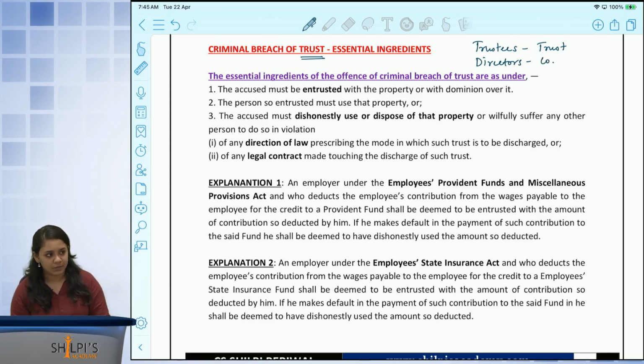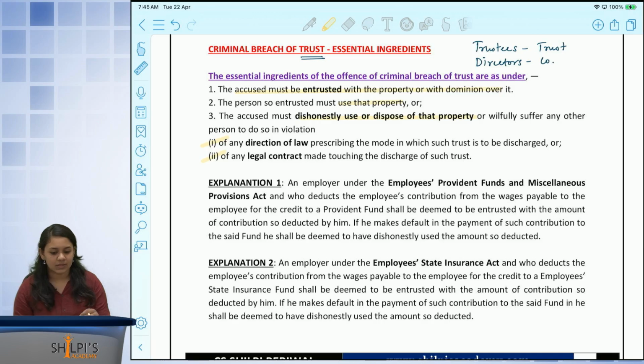Now, if these people are being entrusted with some property, that is, the accused is entrusted with the property or dominion over it, he must use that property. This director, trustee, friend, etc. must be actually using that property. While using that property, he must dishonestly use or dispose of that property in violation of any direction of law or any legal contract. Let's break this down again.